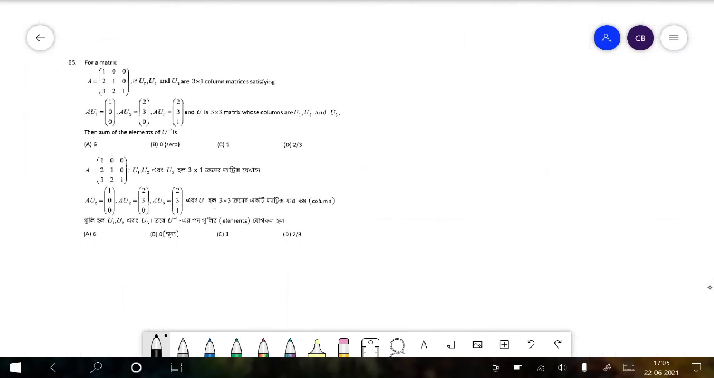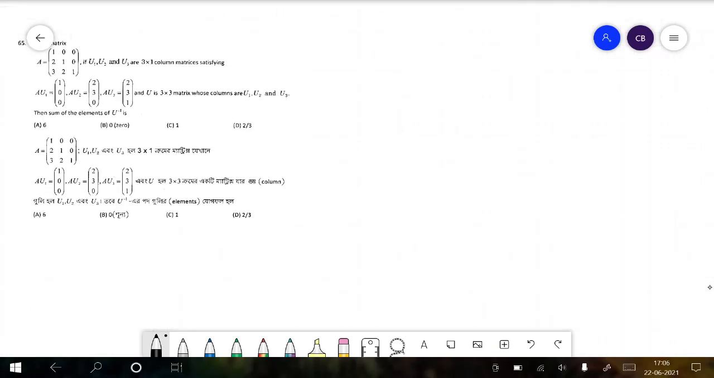So for the next question, 65, for the matrix, u1, u2, u3 are 3 column matrices satisfying these 3 conditions. U is a 3 by 3 matrix whose columns are these. Then the sum of the elements of U inverse is. So for the matrix, let ui be equal to a matrix of ai, bi, ci, let's say.